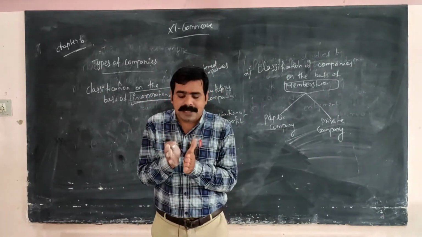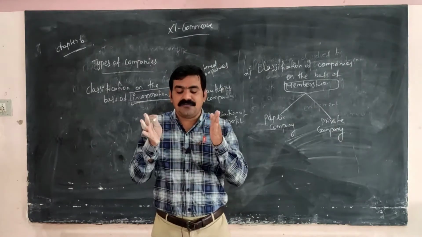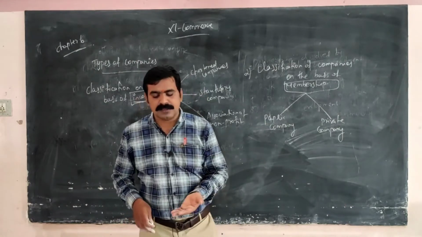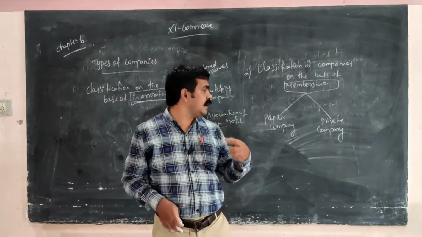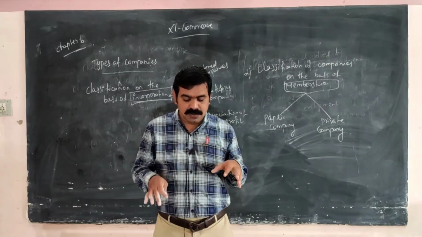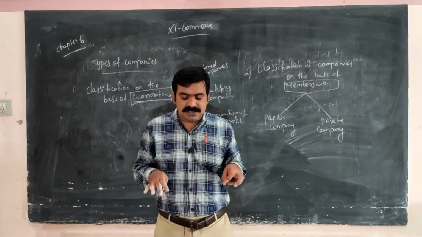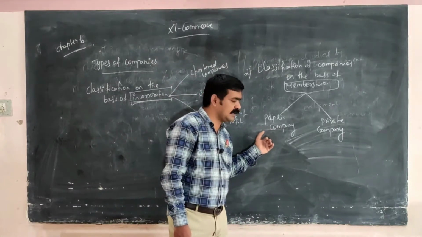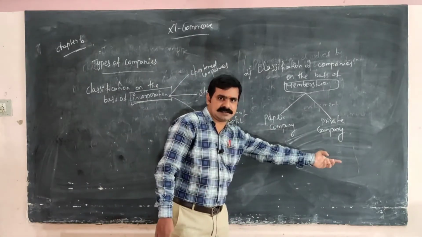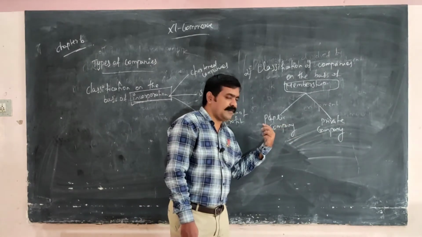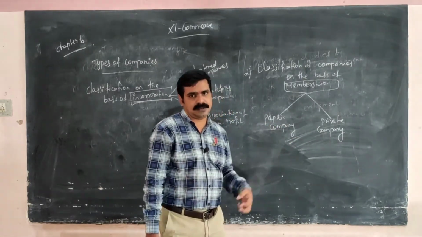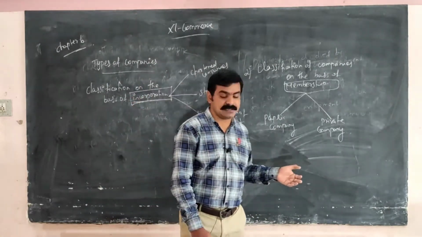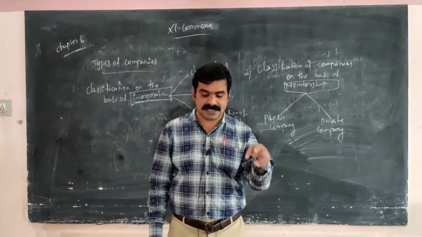What is the amount of capital? It is 5 lakh and above. There are also some restrictions about the transfer of shares; shares are not easily transferred. Here, 5 lakh is the amount of capital only. So this is the public company. A private company means there is easy transfer of shares.